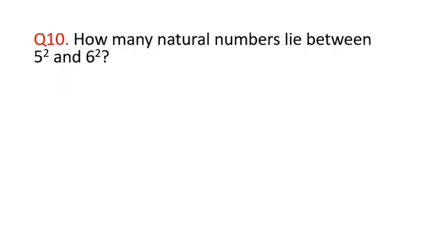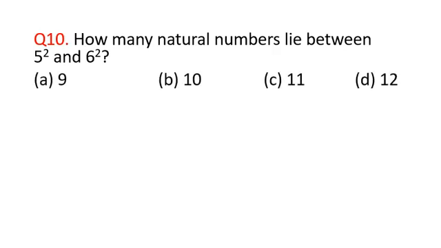Coming to question number 10. How many natural numbers lie between 5 square and 6 square? We need to find the number of natural numbers lying between 5 square and 6 square. The options are 9, 10, 11 and 12. The answer is 10. How? Let us see. The answer is B part 10. How does it come out to be 10?